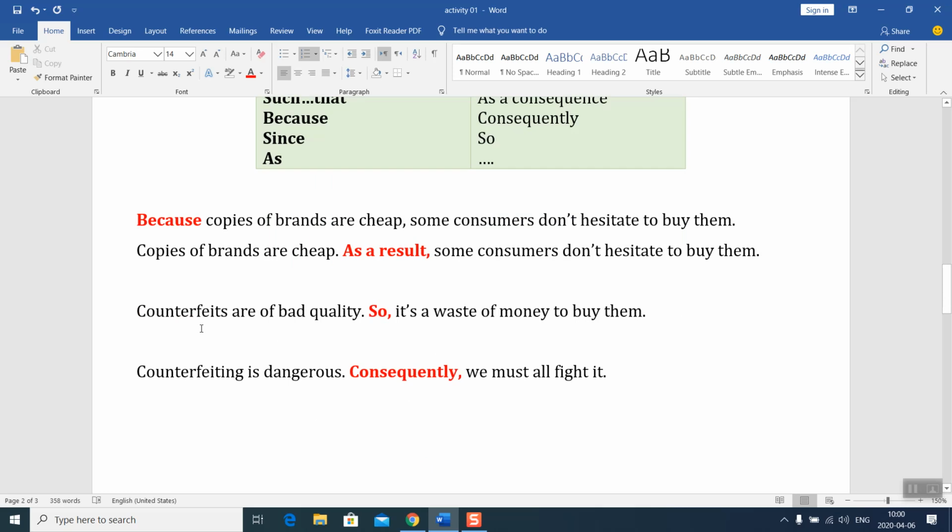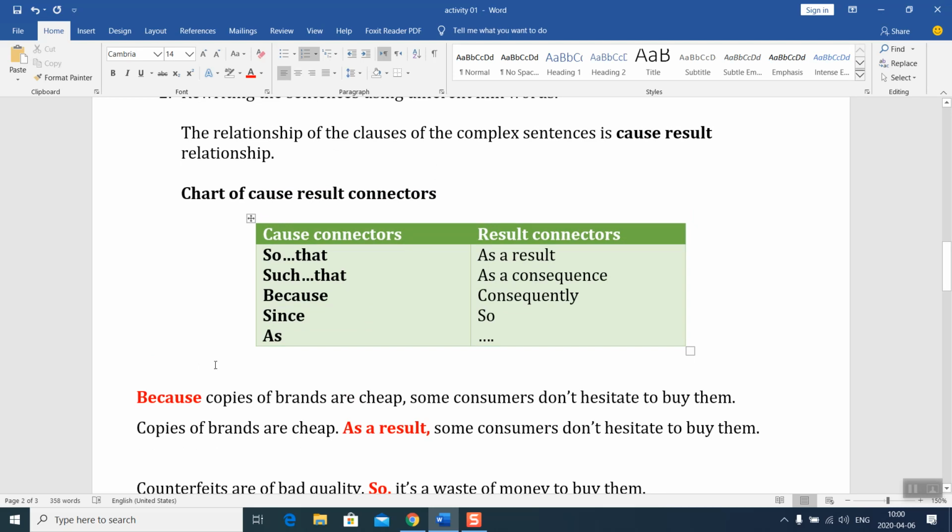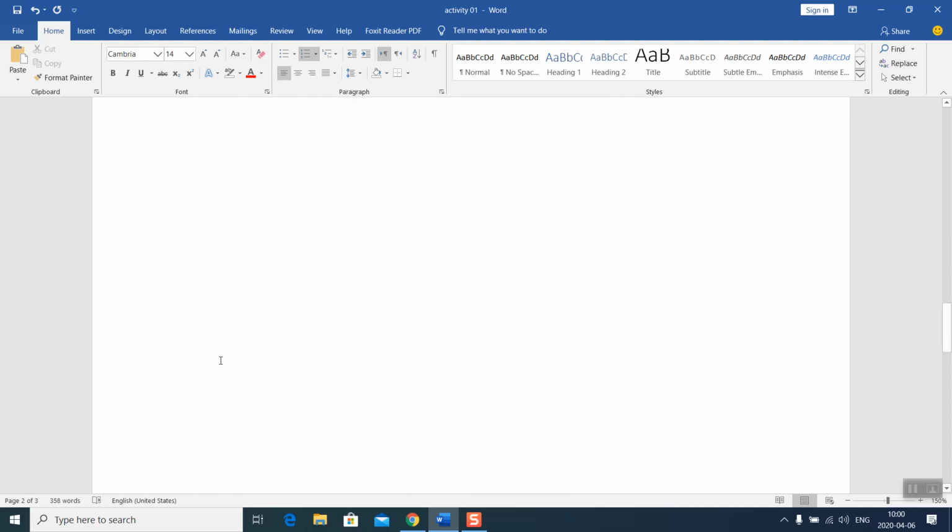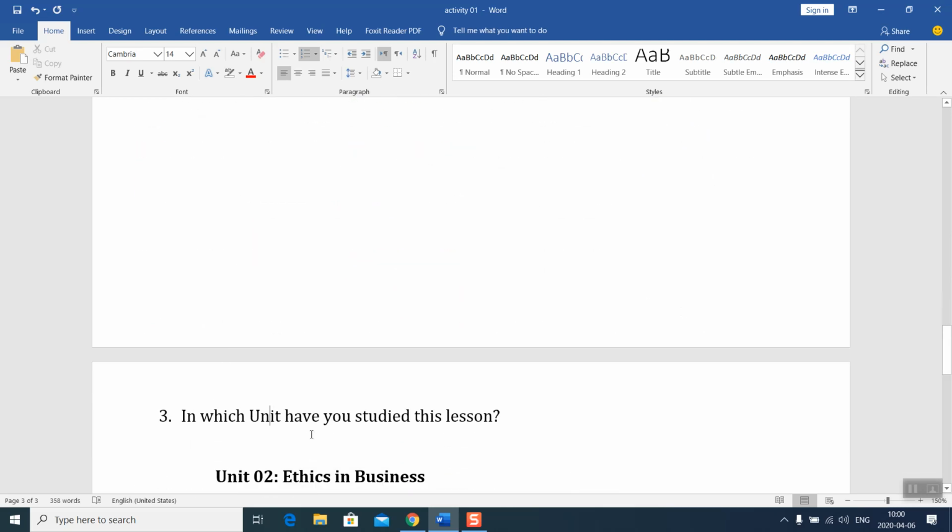Same thing in the second complex sentence. Counterfeits are of bad quality, so it's a waste of money to buy them. Counterfeiting is dangerous. Consequently, we must all fight it. This is the answer of the second activity. Third activity: it is about the unit. In which unit have you studied this lesson?